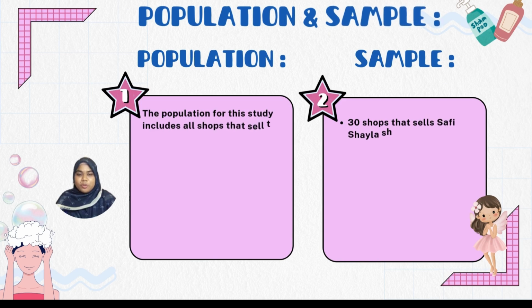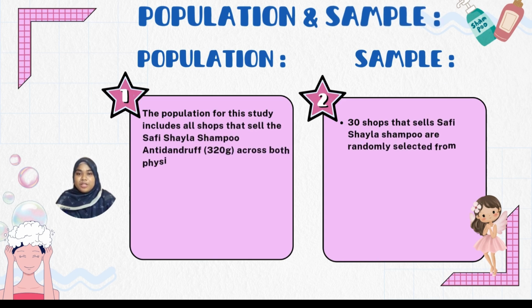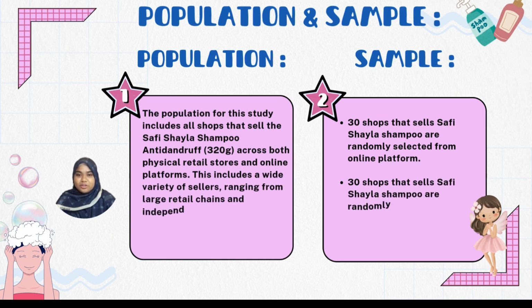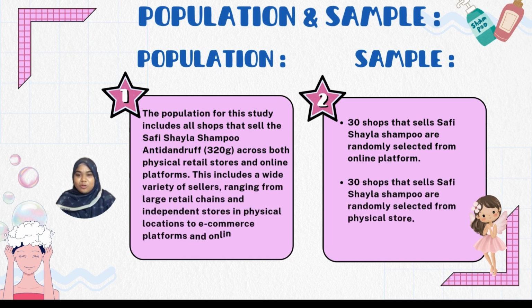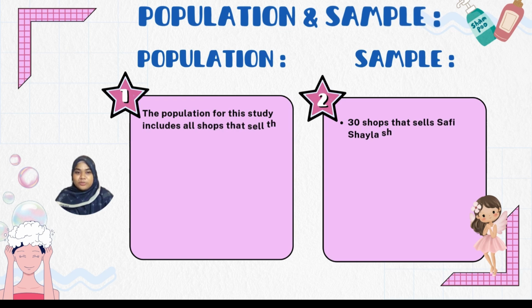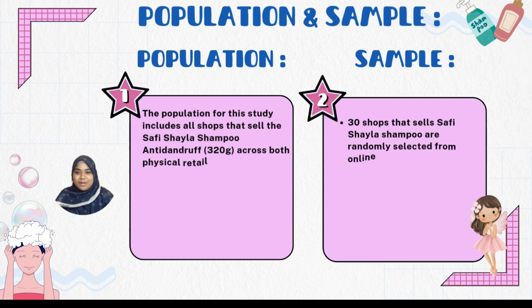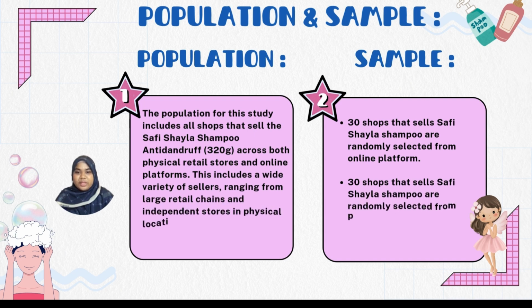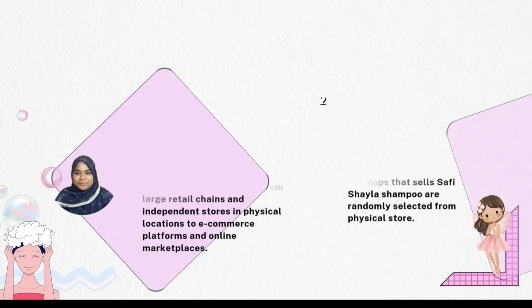Next, we move on to the population and sample. The population for the study includes all shops that sell the Sufficient shampoo anti-dandruff 320 gram across both online and offline stores. Meanwhile, for the sample, we have 30 shops that sell Sufficient shampoo randomly selected from online platforms, and another 30 shops randomly selected from physical stores.